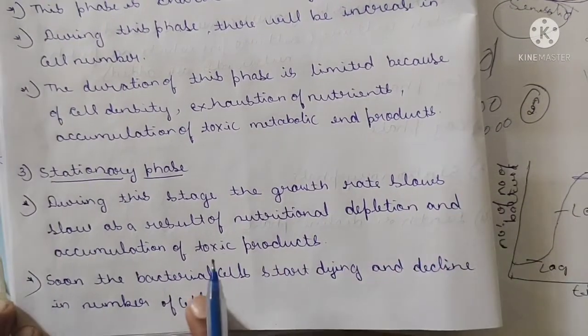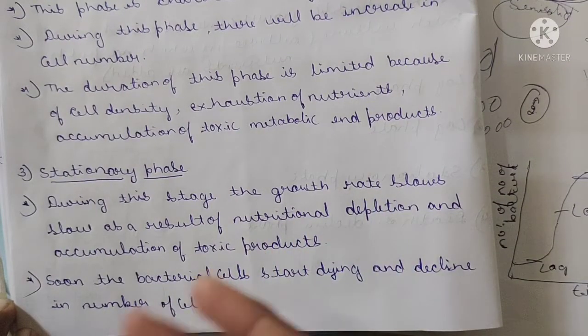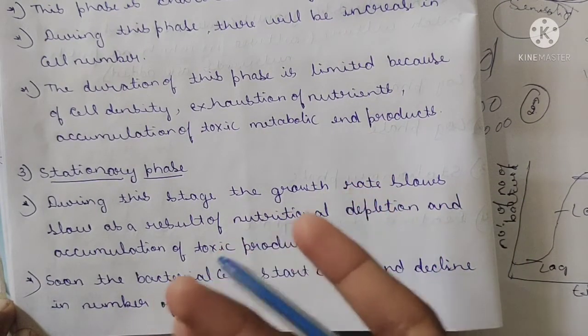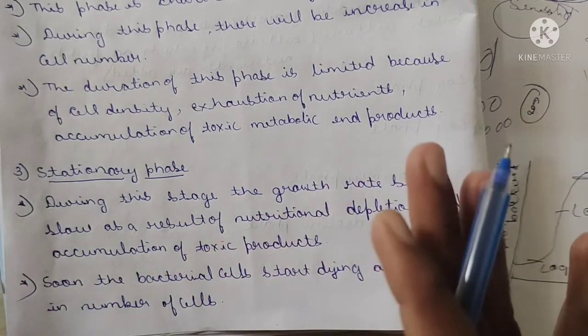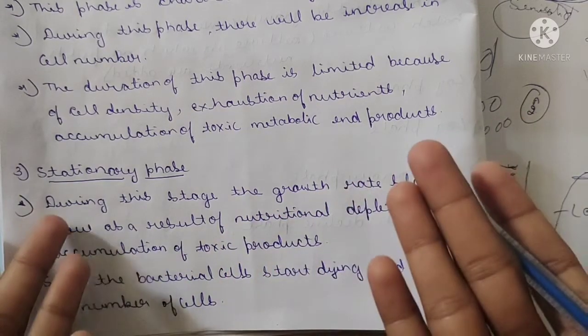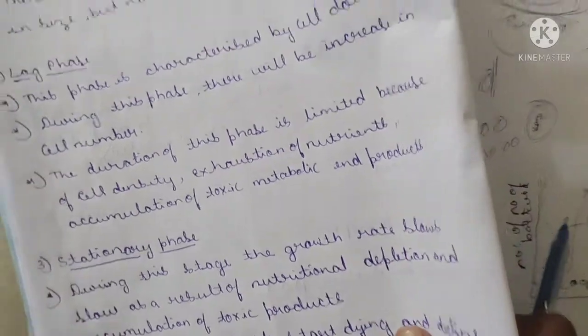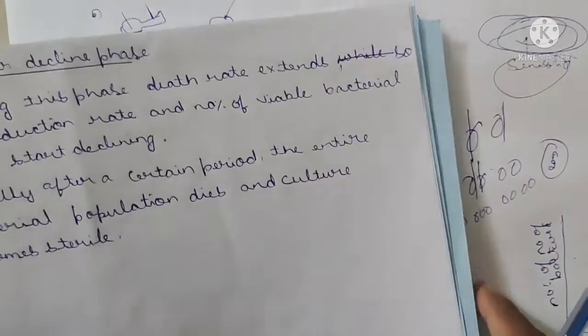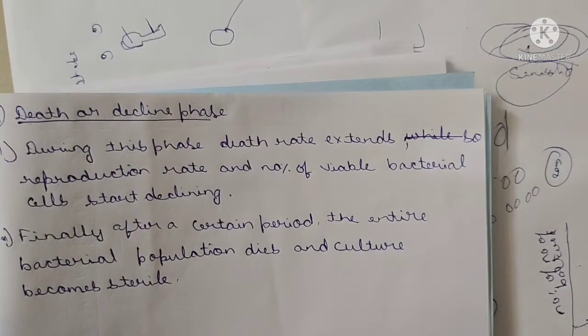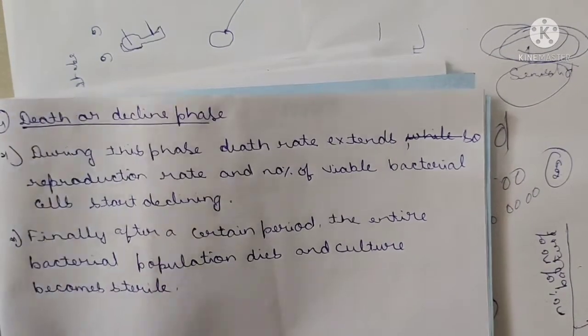Soon the bacterial cells start dying and there is a decline in the number of cells. Due to the poor supply or stopping of the supply of nutrients, the bacteria will die, no doubt. Due to that death, the bacteria come to the last stage, that is the death or decline phase.